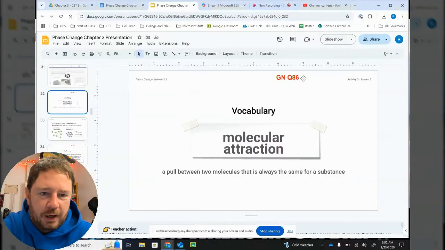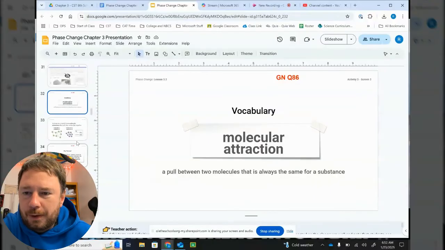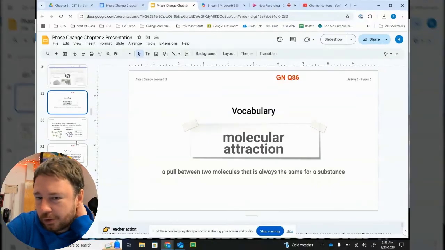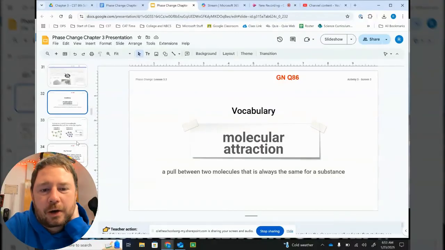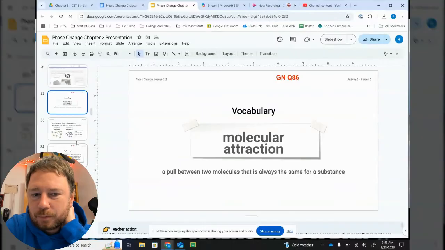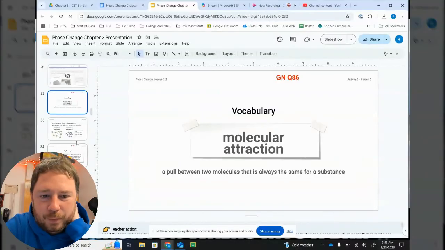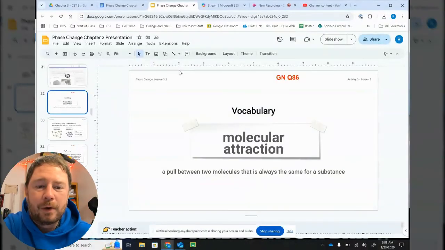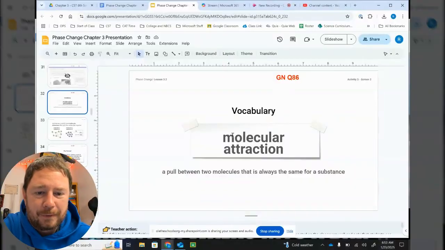All right, we're on question 86 of our notes. We've been learning about how molecular attraction and kinetic energy interact to determine the phase, whether something is a solid, liquid, or gas. But we have not actually yet defined molecular attraction. We talked about it in chapter 2. We read a bunch about it in the liquid oxygen article, but we have not written it down for our vocabulary term. So, question 86 is the definition of molecular attraction.